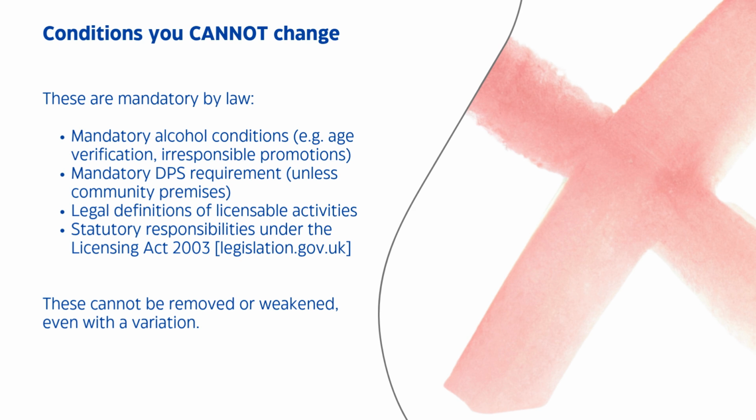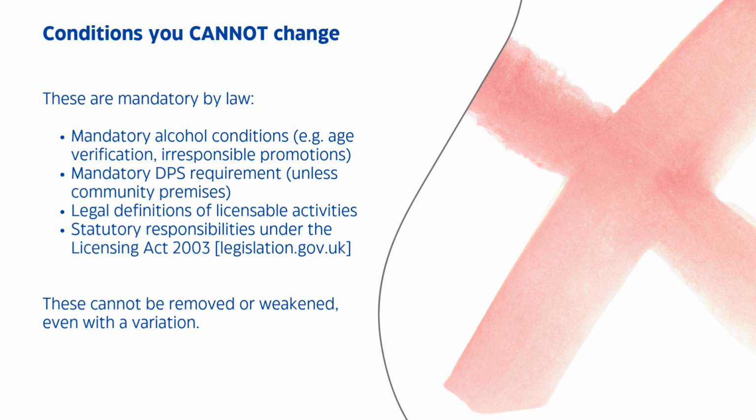Some conditions are mandatory in law. These include mandatory alcohol conditions, age verification requirements, and the requirement to have a designated premises supervisor where alcohol is supplied. These conditions are set by legislation, not the council, and they cannot be removed or watered down through a variation.